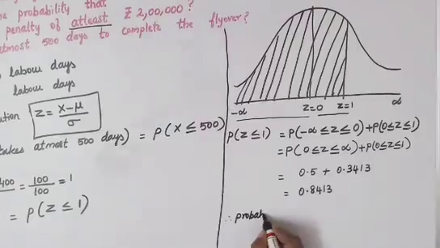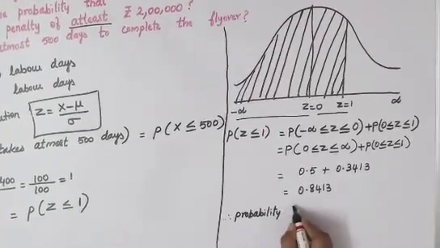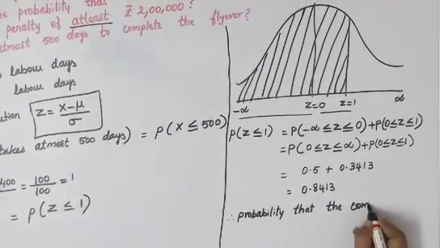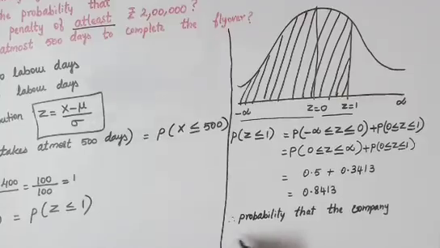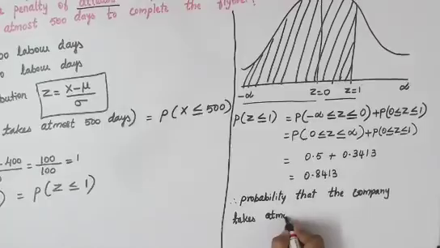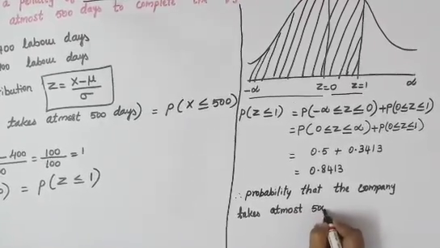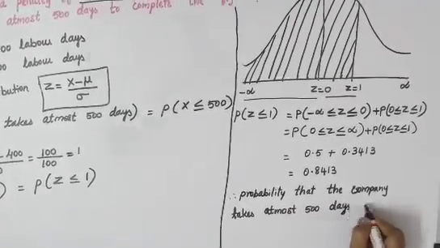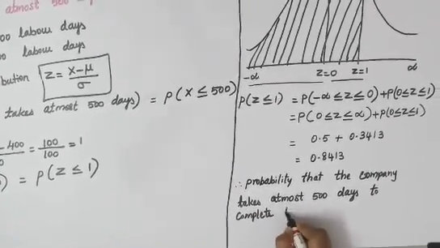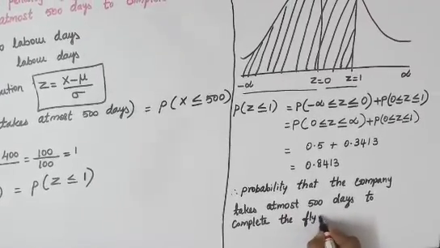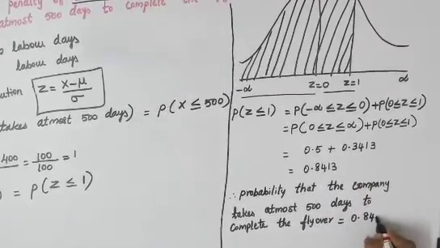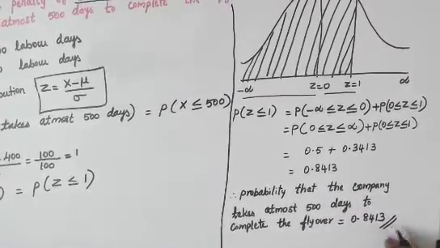Probability that the company takes at most 500 days to complete the flyover is equal to this answer, that is 0.8413. So this is the answer for your 10th question.